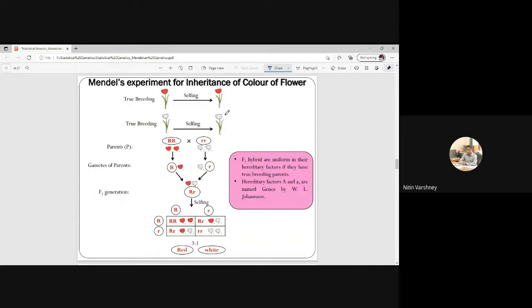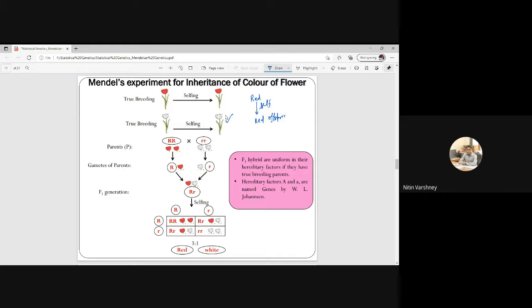Now see, if a true breeding population is there, and I do selfing of a red flower, then I will get only red flowers as offspring. Similarly, if the parents have white flowers, on selfing we will get white flowers as offspring.